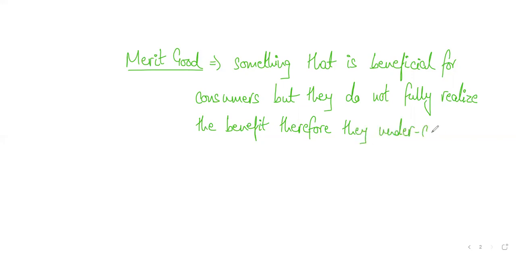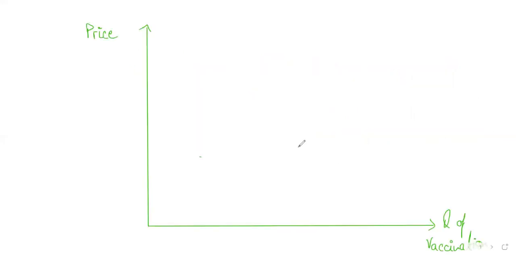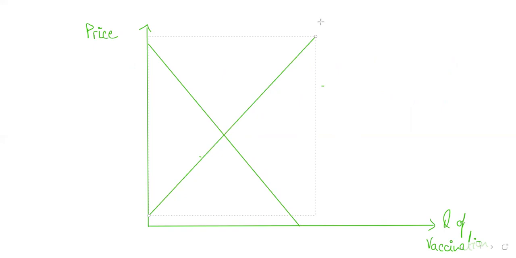Okay, now this being said, students, we will move on and look at the graph. First things first, all you have to do is draw a downward sloping demand curve like this and an upward sloping supply curve. Where the supply and demand are equal for a product, that is its original equilibrium. The two are intersecting at this point.